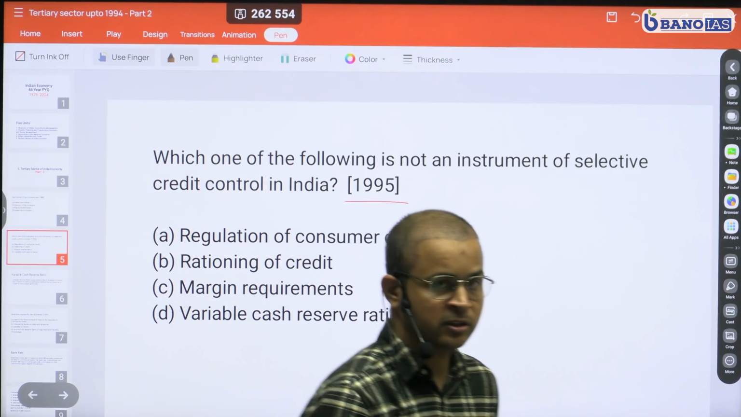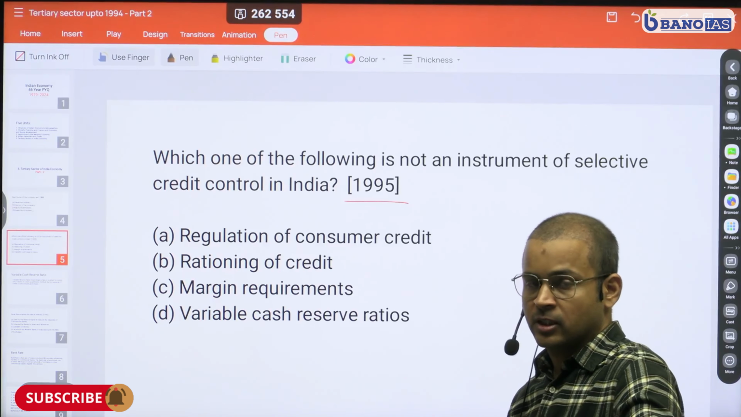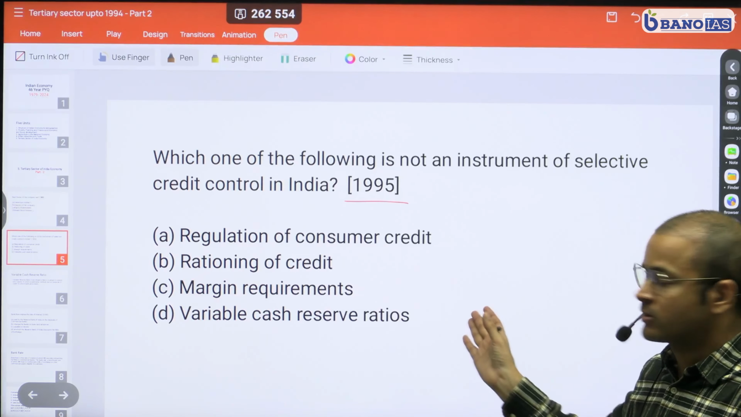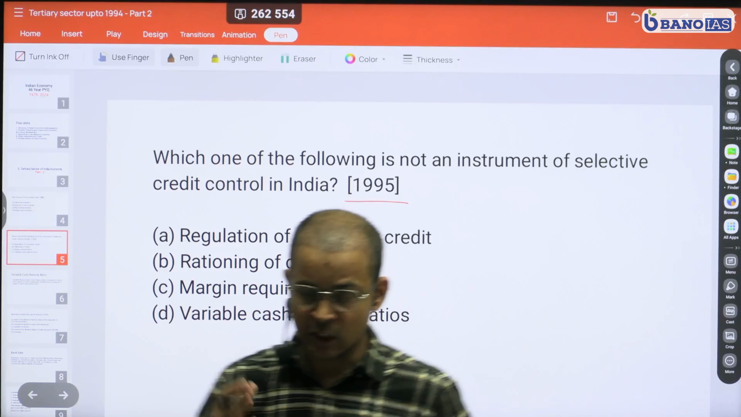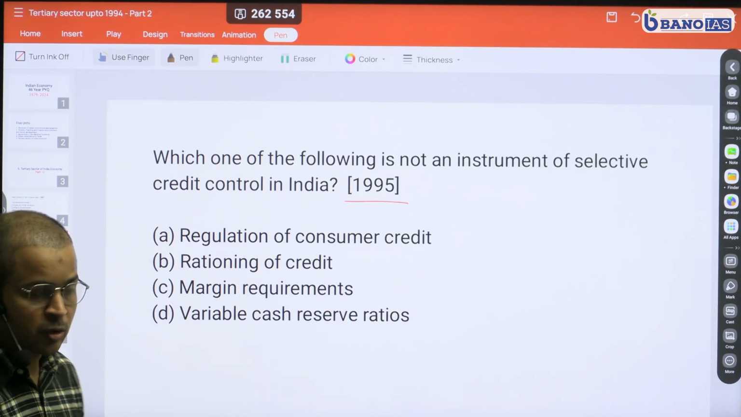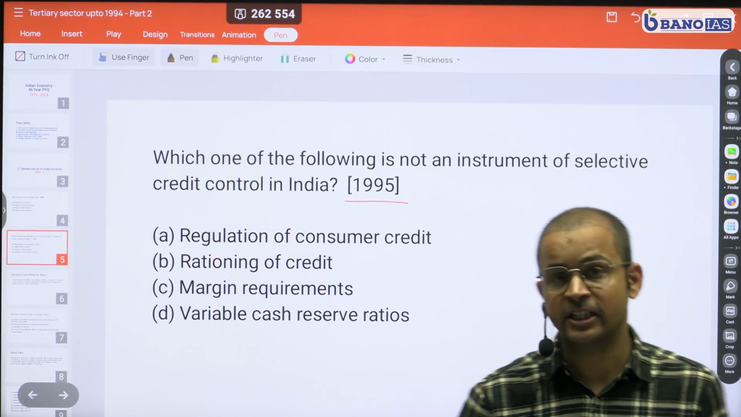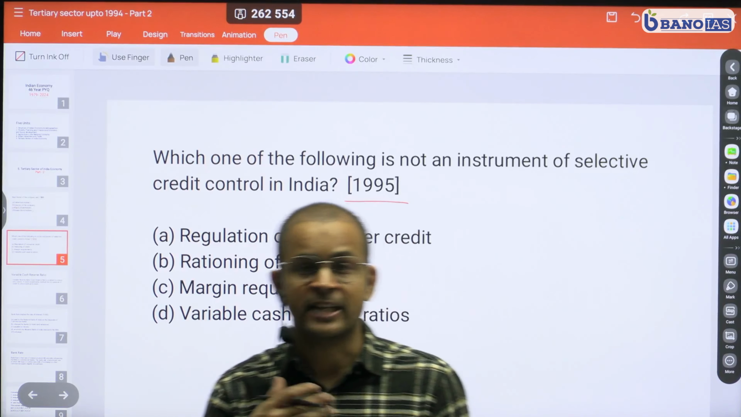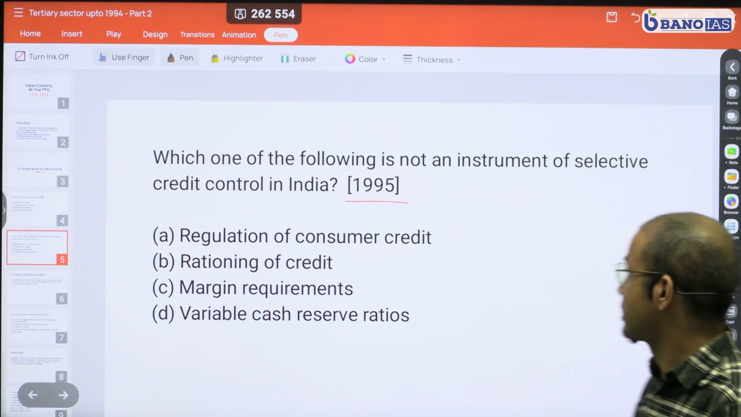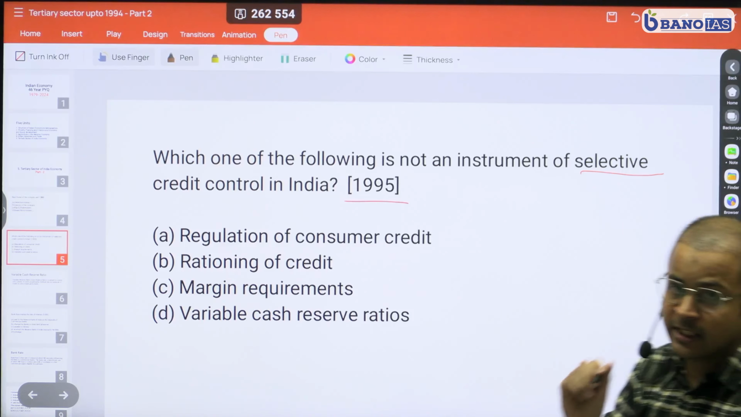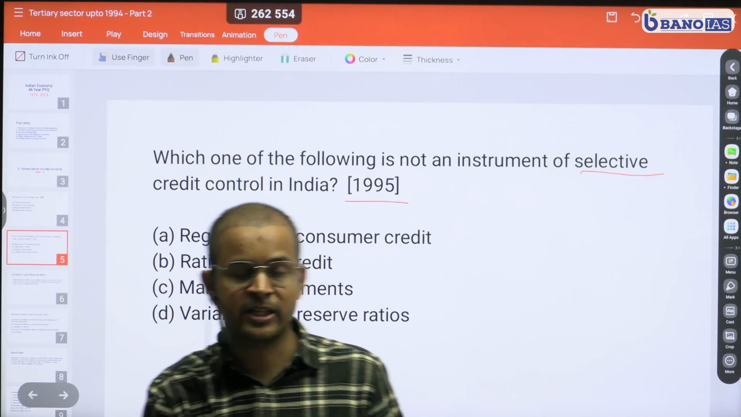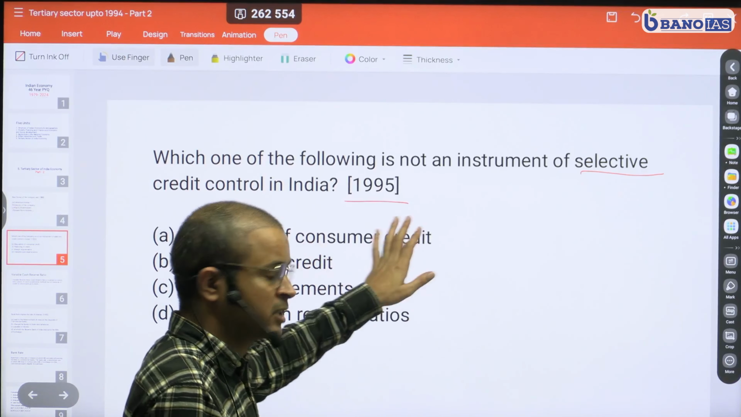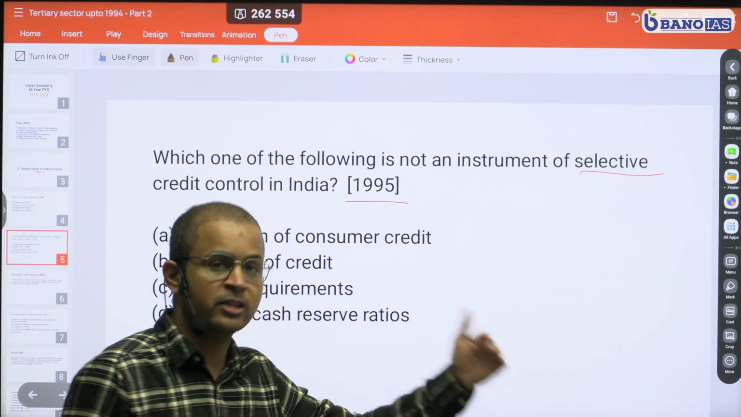Now, if you know the quantitative and qualitative tools of monetary policy, if you have studied them in the monetary policy unit of Indian economy, cash reserve ratio and SLR, statutory liquidity ratio, along with open market operations, are quantitative methods. They regulate the quantum of money supply in the economy, but they do not decide which sector will get it and which sector will not. And the question here is asking about selective credit control, that is, by which method a sector gets credit or does not. Regulation of consumer credit actually decides this, because if you set consumer credit standards and so on, you can determine which sector gets it and which does not.